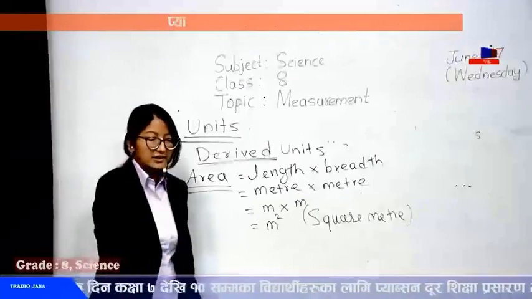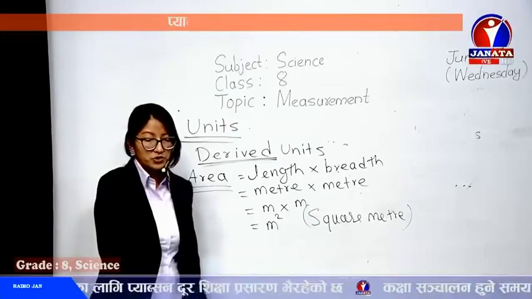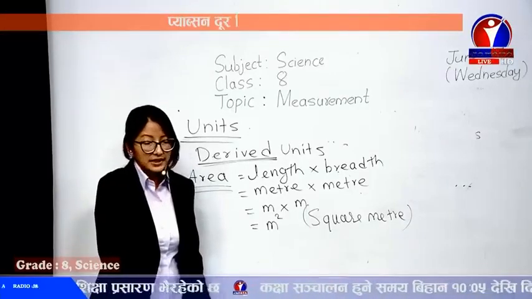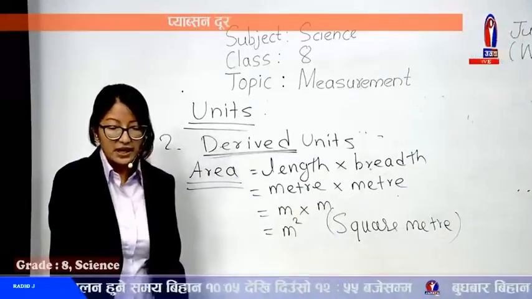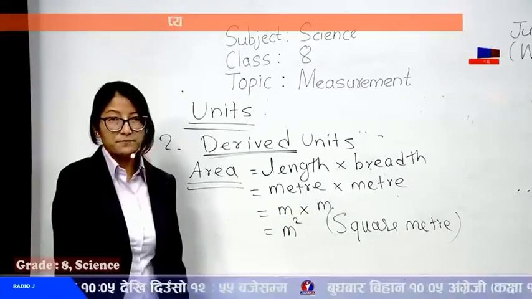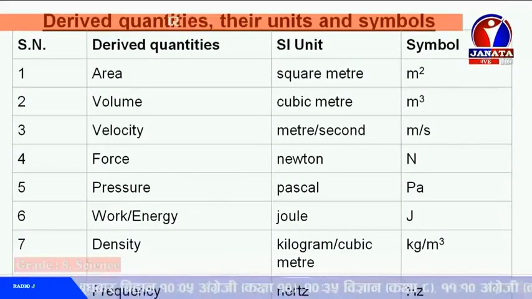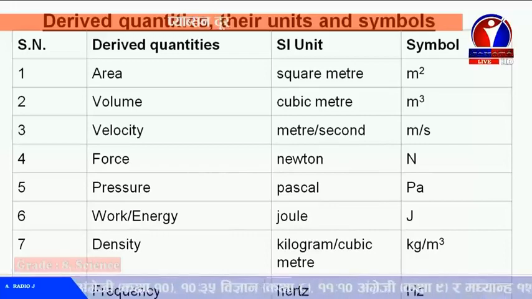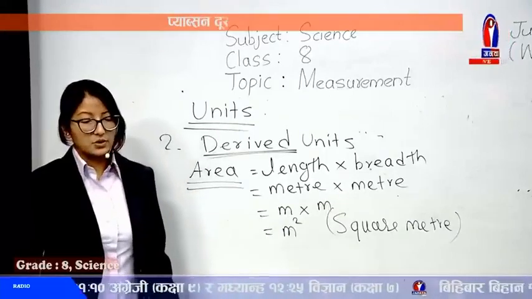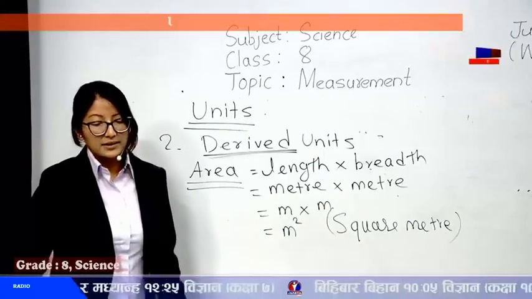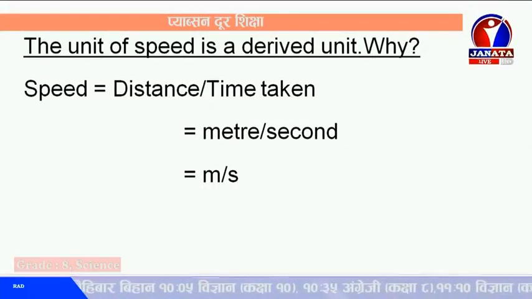Few more examples here. Lots of different derived units are given over here. See, area is square meter, volume is cubic meter, velocity is meter per second. Without meter, without second, how can we get the unit of velocity? So these all are derived units. Force is Newton, pressure is Pascal, work, energy and power is joule, and all these are different derived units of derived quantities. We have already discussed this, you can check. And one more, speed is equal to distance by time taken. As you can see in the slide, distance is measured in meter and time is measured in second. So the SI unit of speed is meter per second.